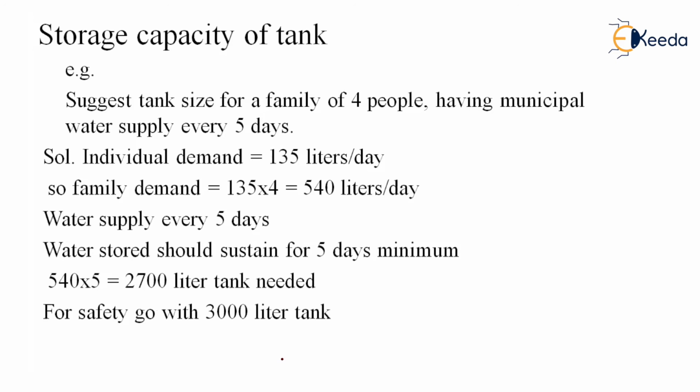So individual demand, as per IS code, is 135 liters per day per person. So family demand per day will be 135 into 4, that is 540 liters per day. The requirement by the family is around 540 liters per day. Water supply is every 5 days, so the water stored should sustain for 5 days minimum. So the water required will be 540 into 5 equal to 2700 liters of tank needed.